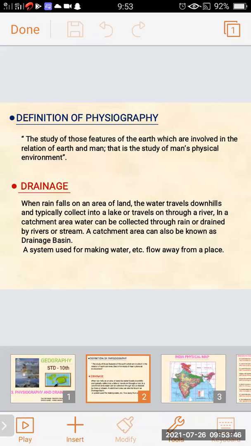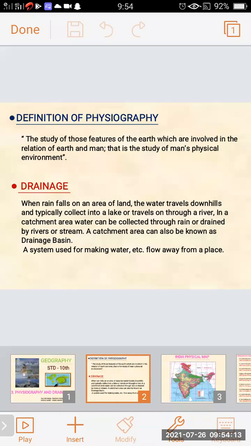Now we will see the definition of drainage. When rain falls on an area of land, the water travels downhill and typically collects into a lake or travels on through a river. In a catchment area, water can be collected through rain or drained by rivers or streams.